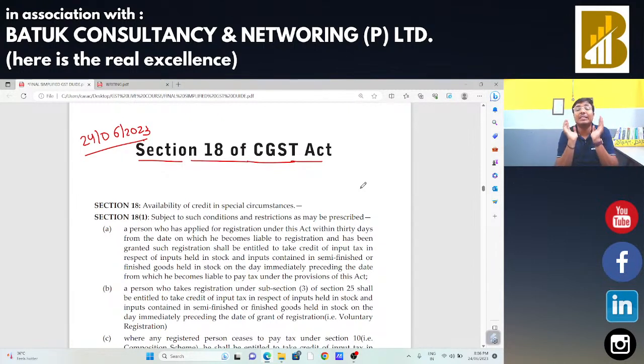और एक उसके अंदर मेन चीज हम लोगों ने डिस्कस की थी, whenever there is a transfer of title in goods, in that case we can say that it is a supply of goods, or where there is a transfer of right, in that case we can say that it is a supply of services. Okay, after that Schedule 3 talks about certain activities or transactions which are neither supply of goods nor supply of services.